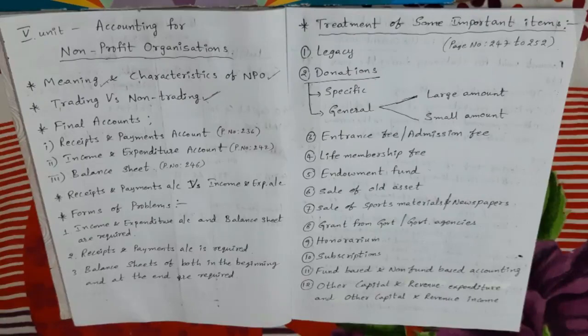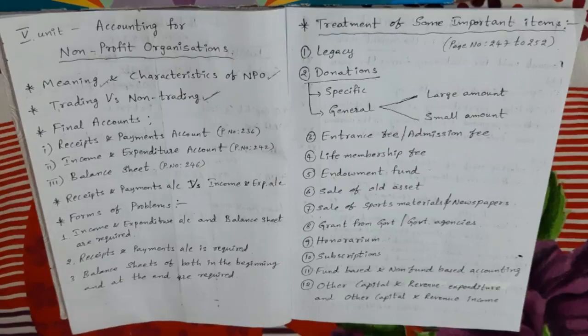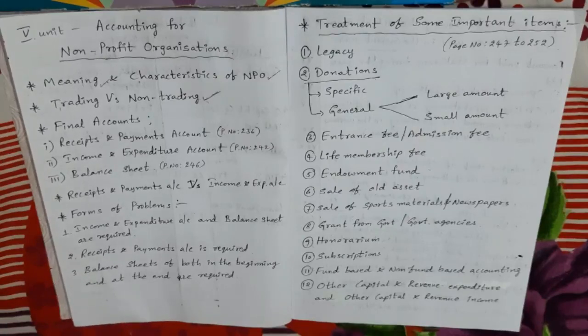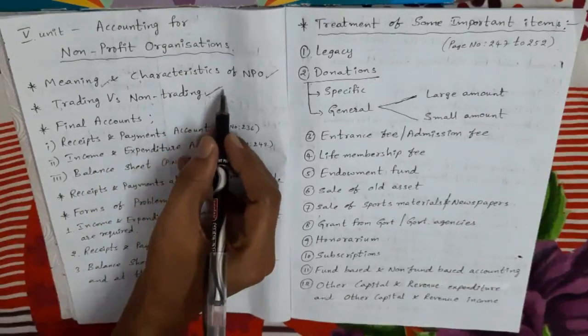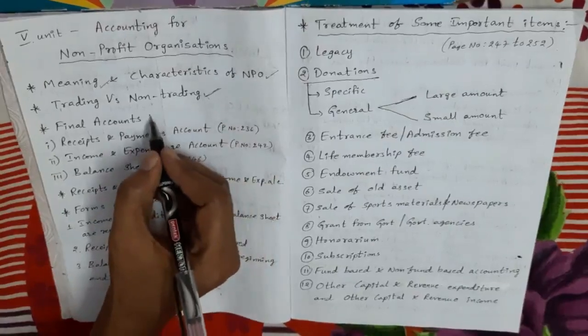Next, in a trading business, the balance of the profit and loss account may be net profit or net loss. But in a non-trading concern, the balance of the income and expenditure account is called surplus or deficit. So these are the main differences between trading and non-trading organization. Next, final accounts.